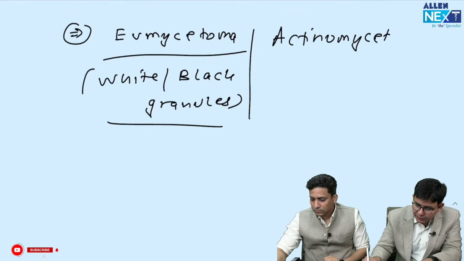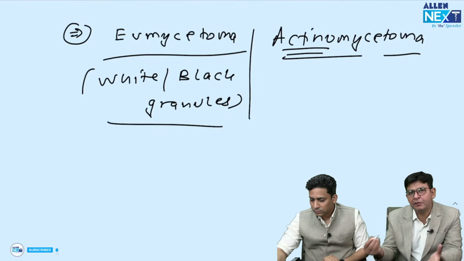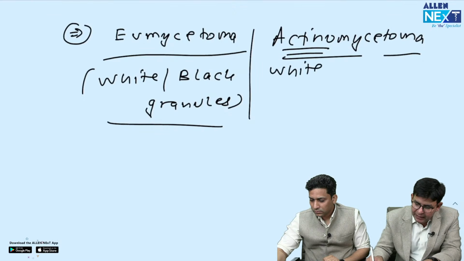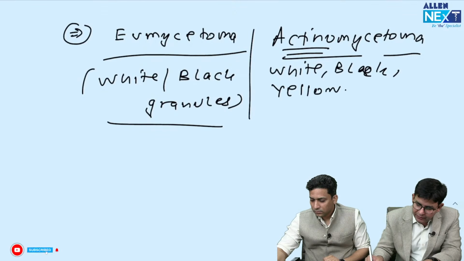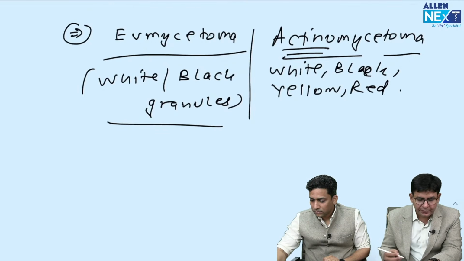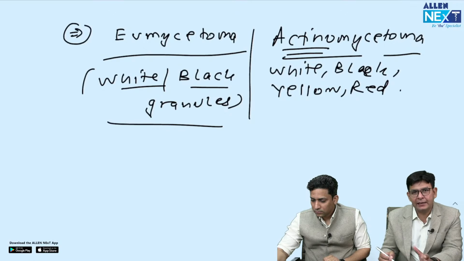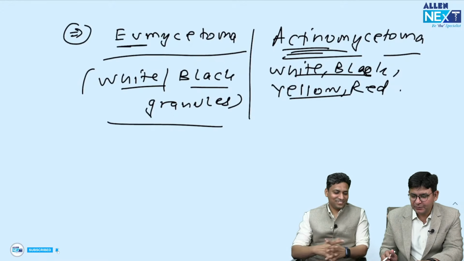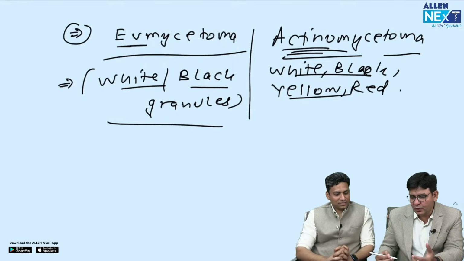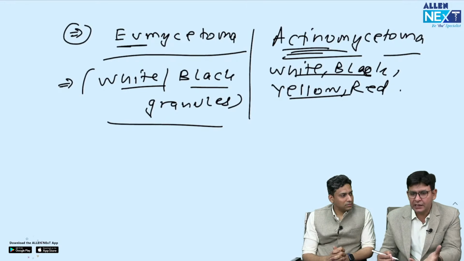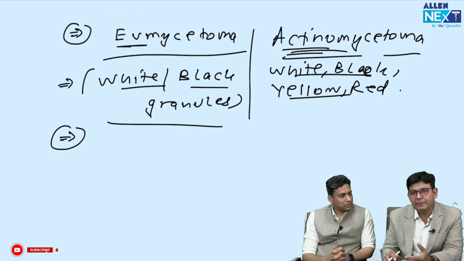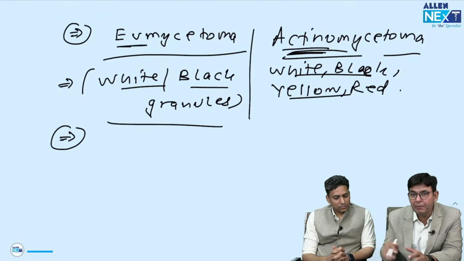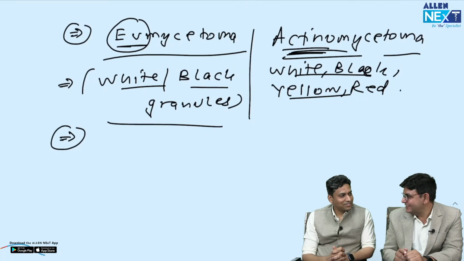Pus is there in the actinomycetoma, and actino has a number of colors, like it can be white, it can be black, it can be yellow, and it can be red also. So a number of colors are the features of actinomycetoma. So white and black life belongs to whom? Eumycetoma. And colorful life belongs to actinomycetoma. In general you can't differentiate between both of them, but still they say that in eumycetoma there might be a single sinus and swelling, whereas in actino there are numbers of them.